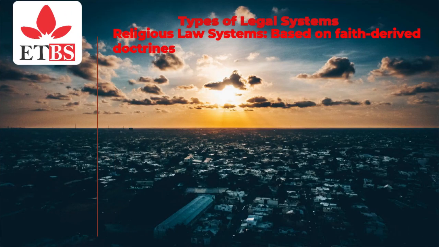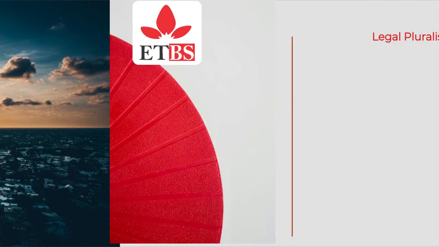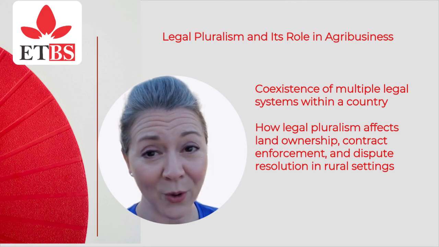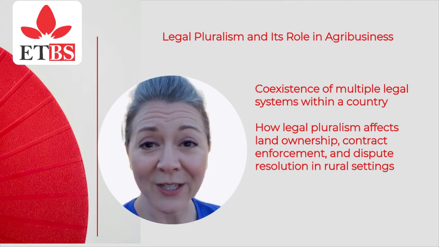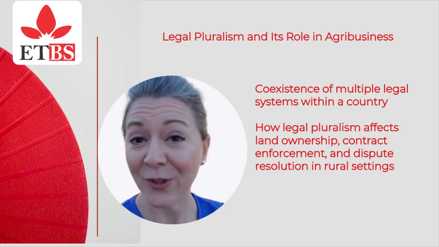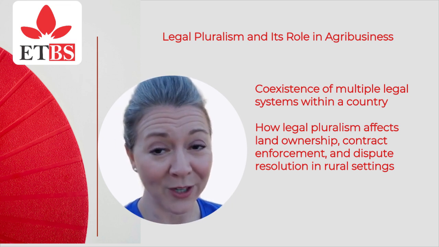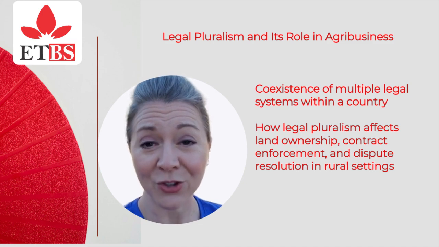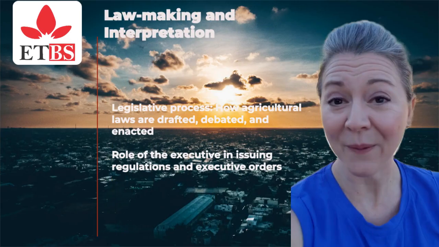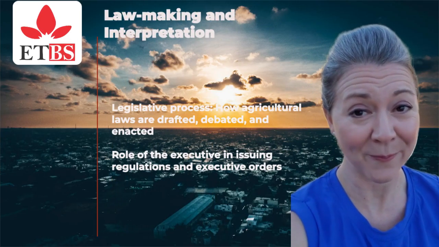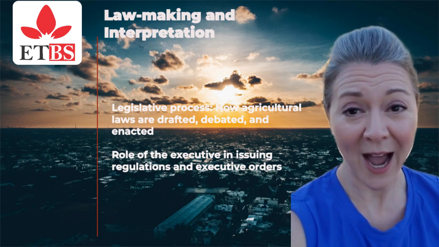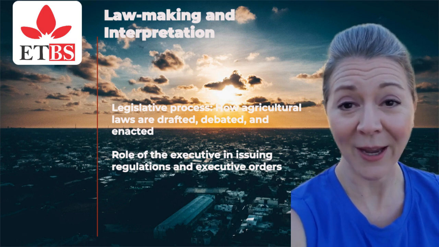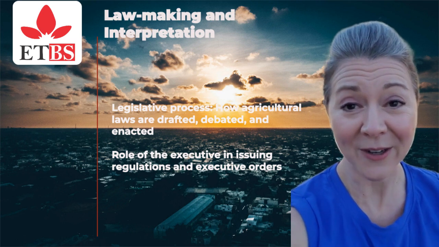Types of legal systems: religious law systems based on faith-derived doctrines. Legal pluralism and its role in agribusiness: coexistence of multiple legal systems within a country, and how legal pluralism affects land ownership, contract enforcement, and dispute resolution in rural settings. Lawmaking and interpretation. Legislative process: how agricultural laws are drafted, debated, and enacted; role of the executive in issuing